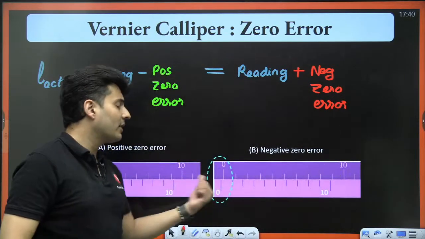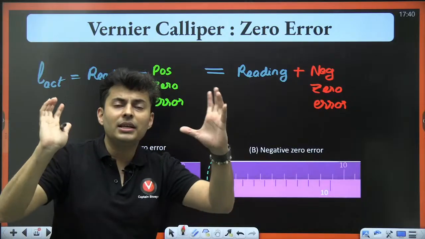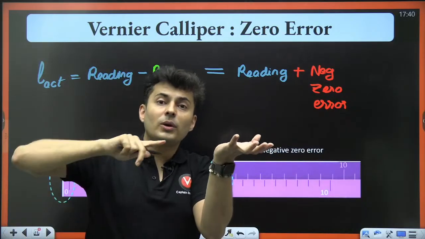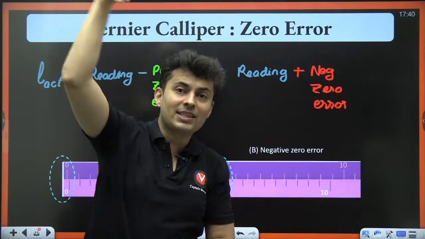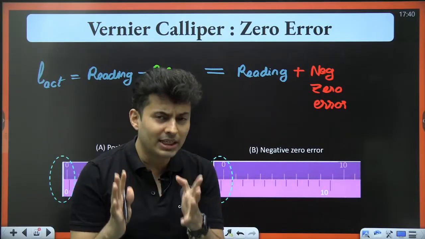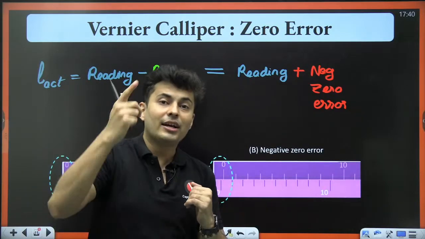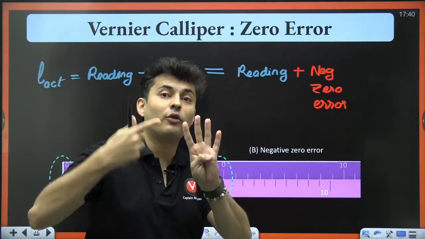Why should negative zero error be added? Imagine when nothing is kept on a weighing pan, it is showing minus 1 kg. So when I stand on it, if it shows 40 kg, that means my actual mass will not be 40. It will be 40 plus 1.